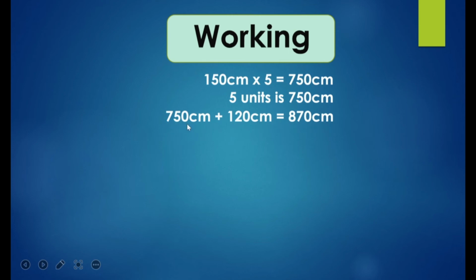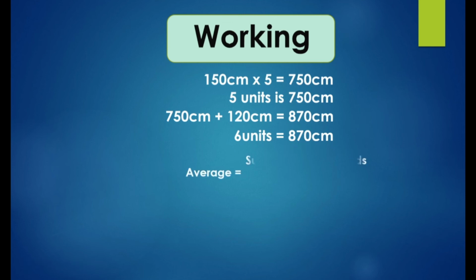Next, 750 centimeter plus 120 centimeter is equal to 870 centimeter. What is 120 centimeter? One more student joined. This was about the 5 students, and this is the one more student who joined. We add these two, and we get 870 centimeter. So now 6 units is equal to 870 centimeter.